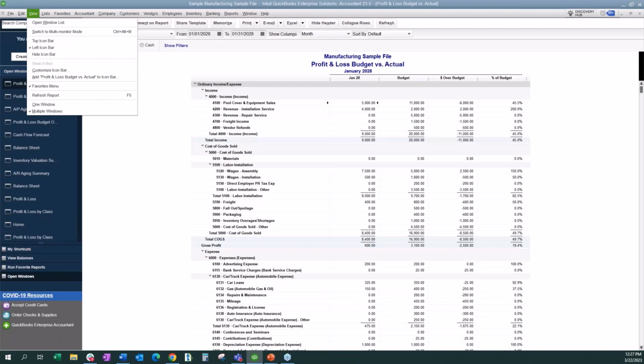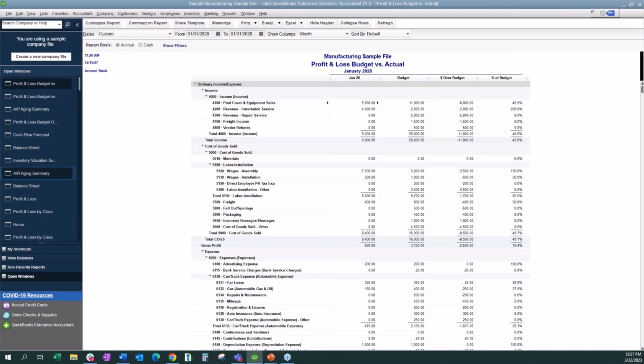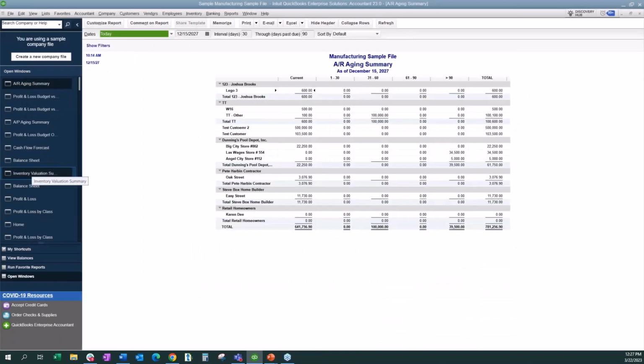And then, how do you filter out zeros or zero balances on a report? This question is regarding accounts receivable. When you see zeros on your report, right here for Karen D, you see a zero balance.